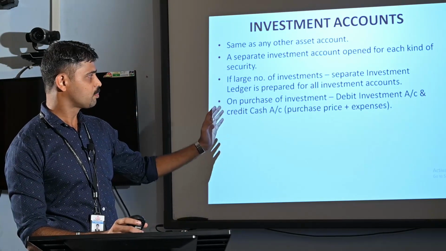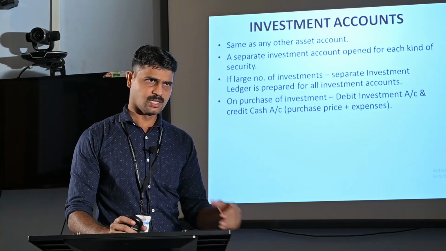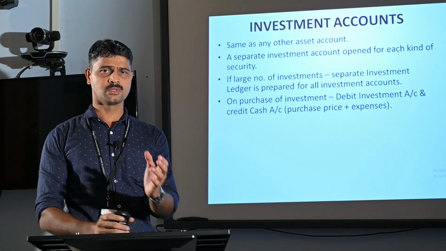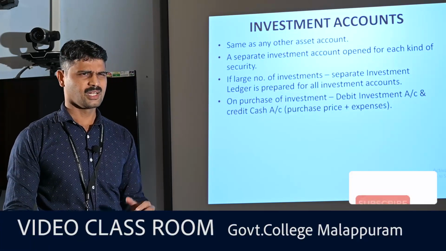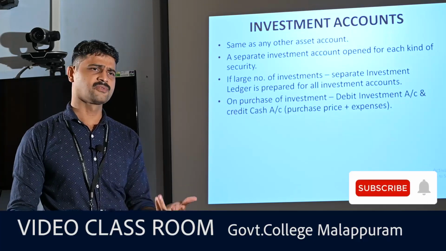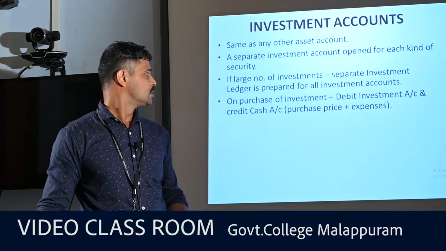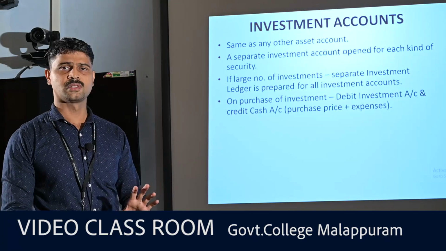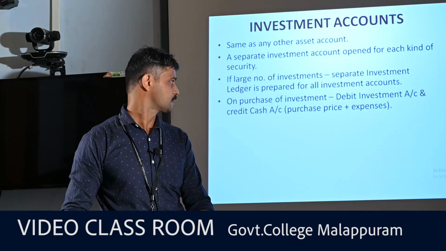Here the amount should be equal to purchase price plus expenses. With regard to purchase of any security, we have purchase price, the actual price of the security. And we may incur some additional expenditure for purchasing, for example, brokerage commission, etc. In such a case, the total cost of investment should always be equal to purchase price plus expenses.